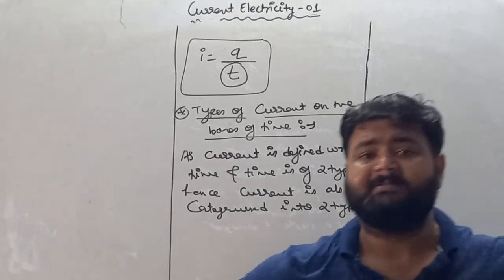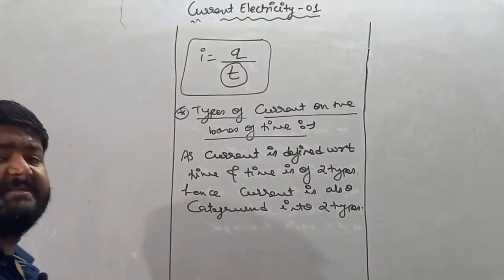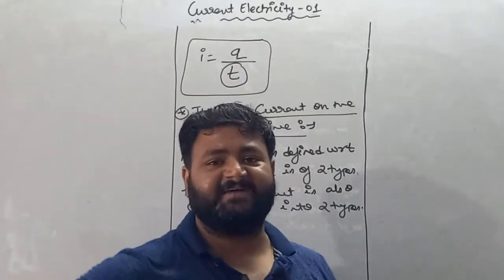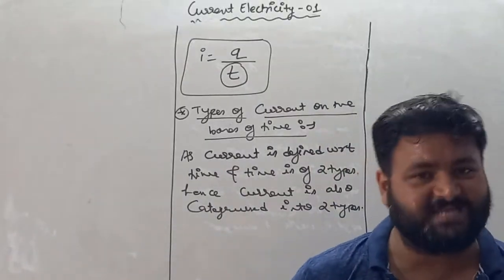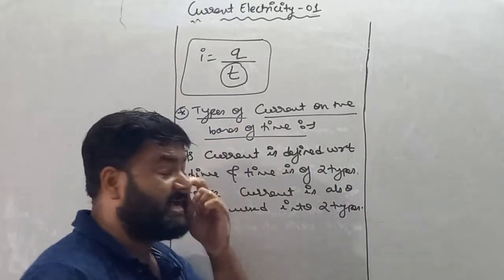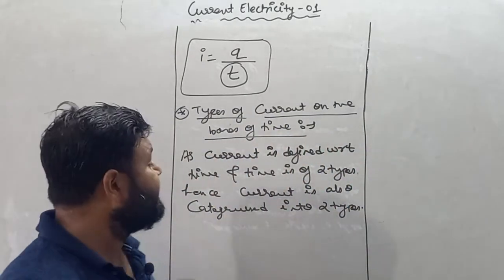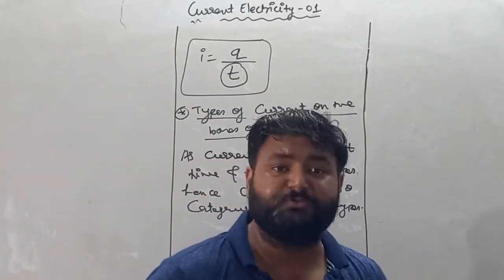Remember my dear student, current is defined as rate of flow of charge with respect to time. Hence, as we know in physics, time is basically of two types. So on the basis of time, current is also categorized into two types.